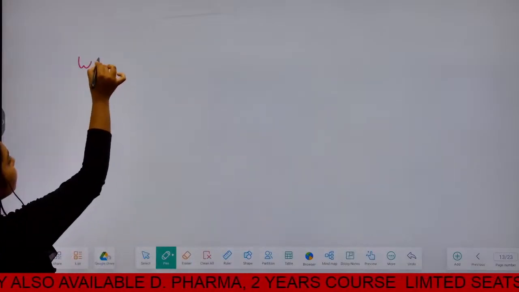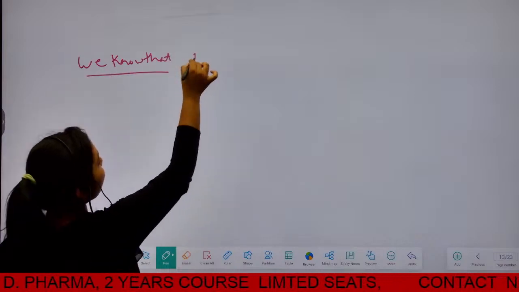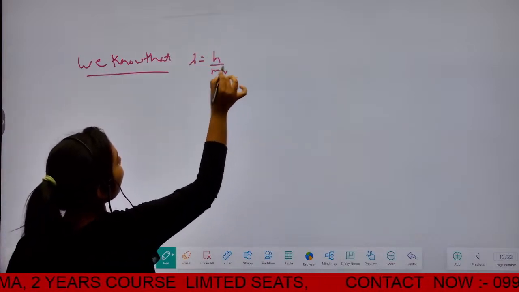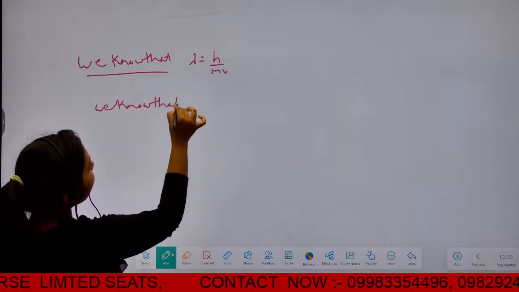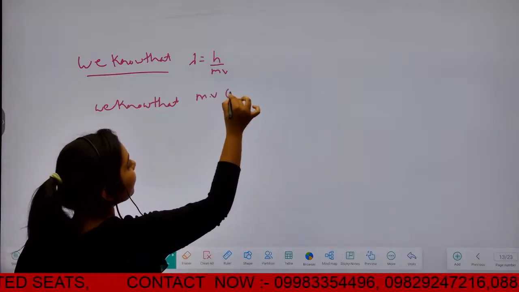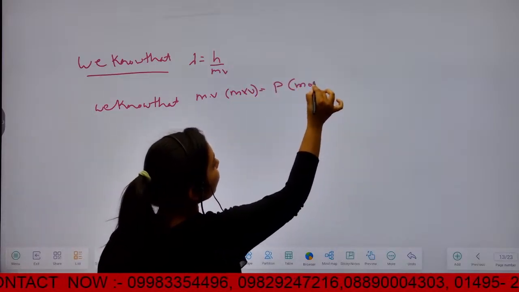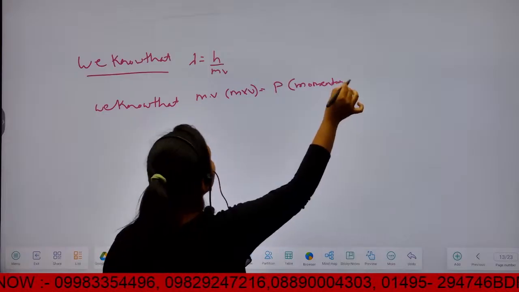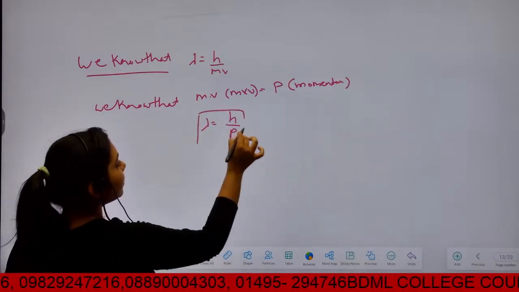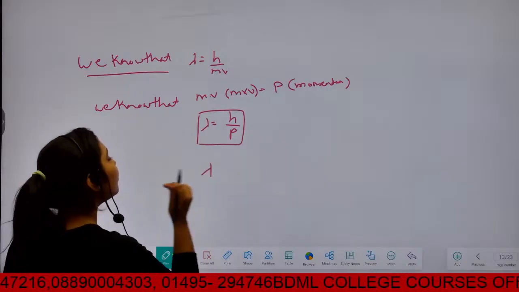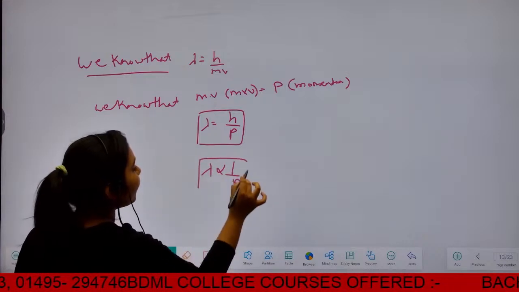We know that lambda is equal to h upon mv, and we know that m times v is equal to p, momentum. So lambda is equal to h upon p. So we say lambda is inversely proportional to p.